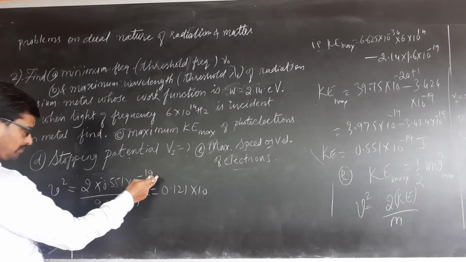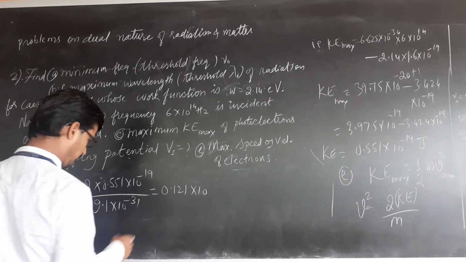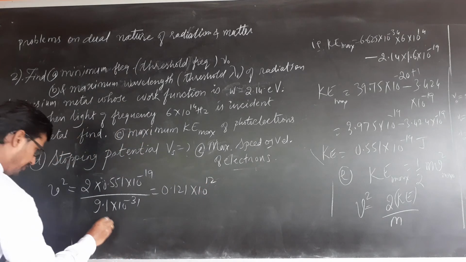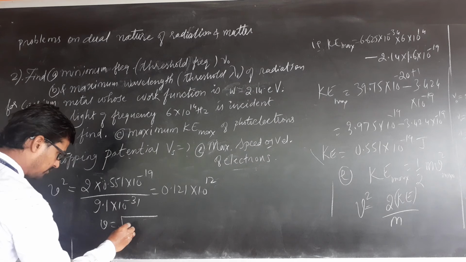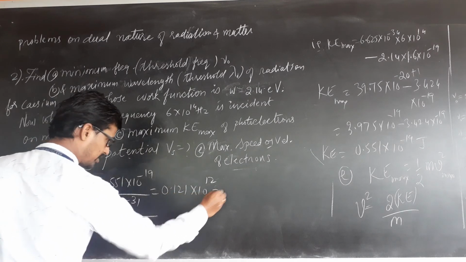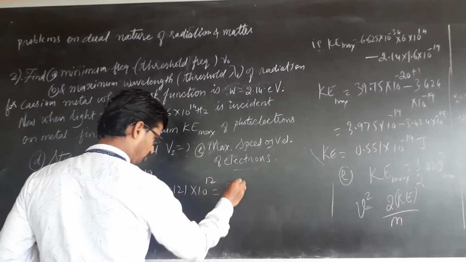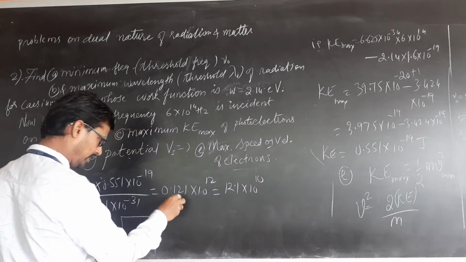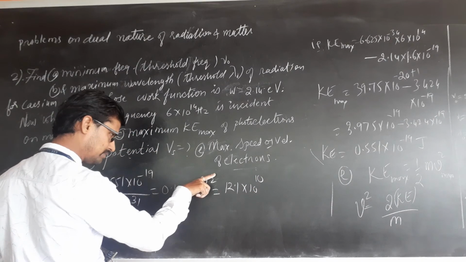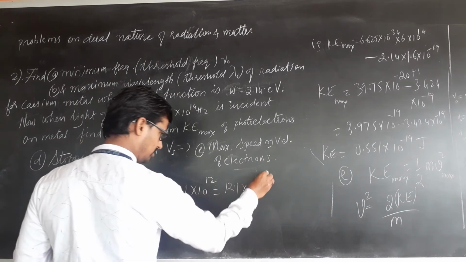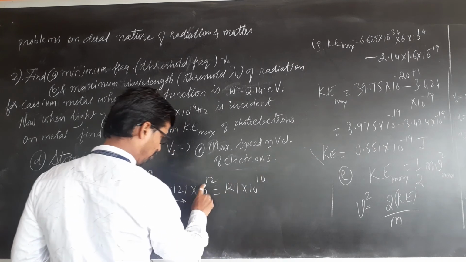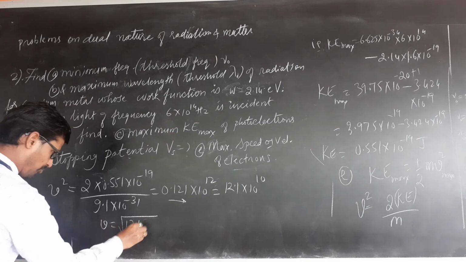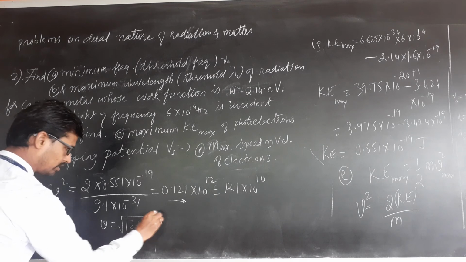Minus 31, if it goes up, plus 31. 19 minus 31 is how much? 31 minus 19 is 12. V will be equal to root of, for simplicity I will write it as 12.1 into 10 raised to 10. Two places increased, two decimals decreased, so powers will decrease, 10 raised to 12 minus 2, 10. Now this is written as 12.1 into 10 raised to 10.